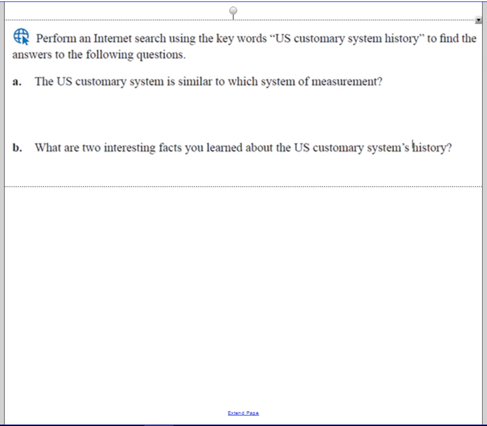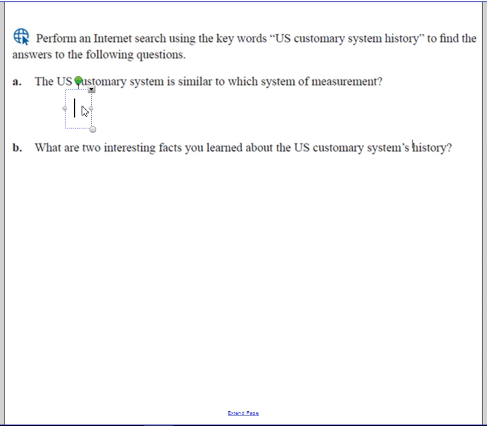If we look up our U.S. customary system, there are a few things that are interesting. The first thing is that it is similar to the British imperial system. And then some interesting facts.